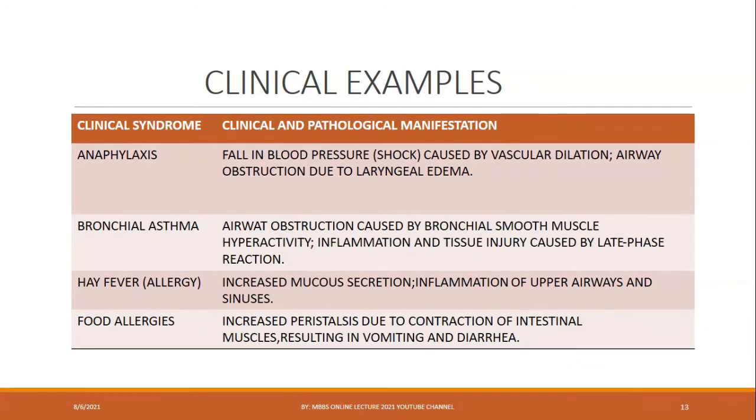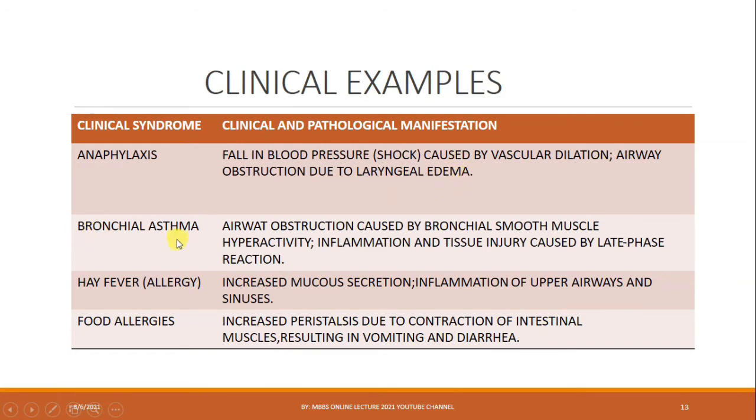So let's discuss the clinical examples and daily life examples of the type 1 hypersensitivity reaction. First one is anaphylactic shock, that is a fall in blood pressure, shock caused by vascular dilation, and airway obstruction due to bronchial spasm and laryngeal edema.